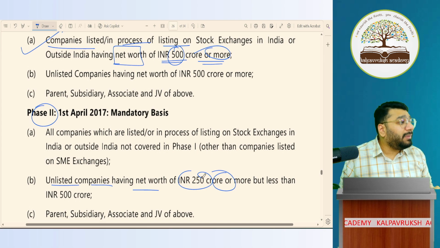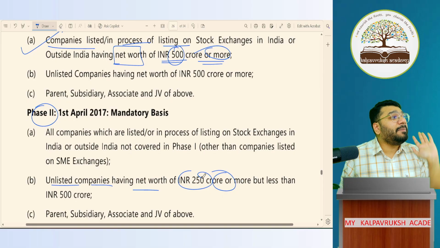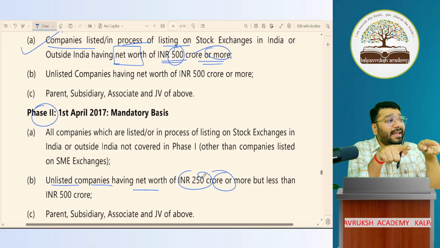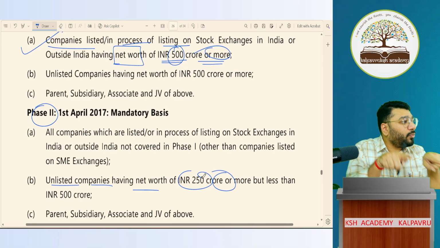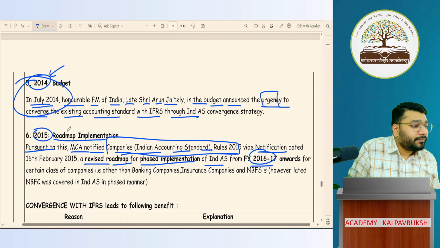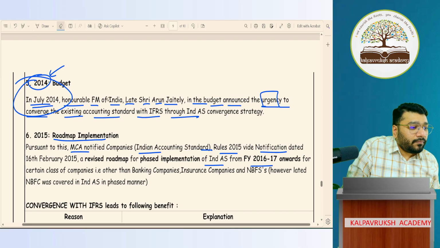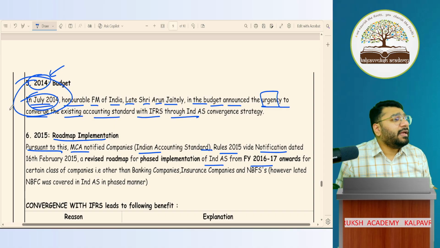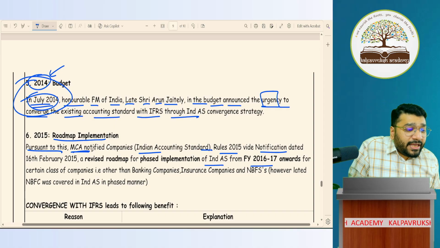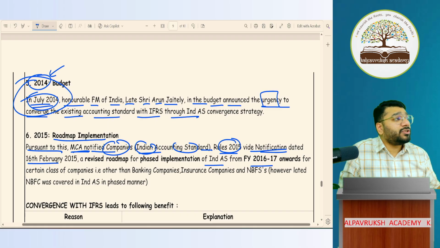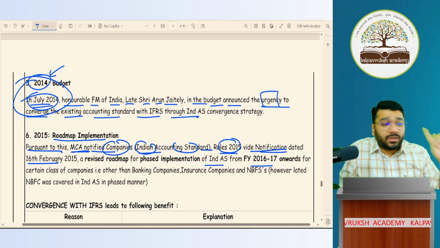Gradually, they try to implement and see what problems these people are actually facing. At that time, the financial reporting as per AS and Ind AS both went parallelly. Got it, not got it? So again, I'm reading this point one more time for your understanding. Pursuant to what was announced by the FM in the budget, MCA notified under the Companies (Indian Accounting Standards) Rules 2015, the notification dated 16 February 2015.